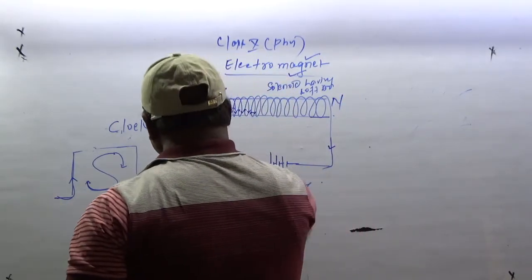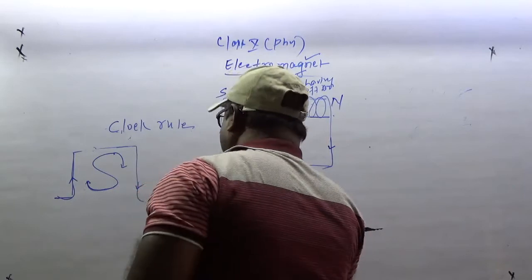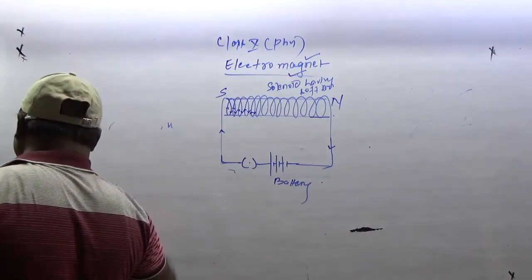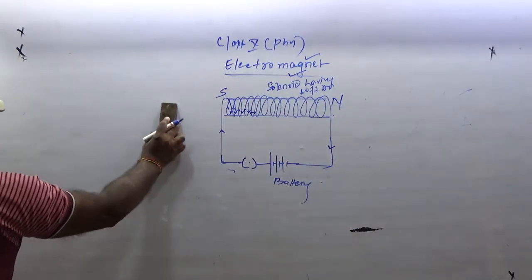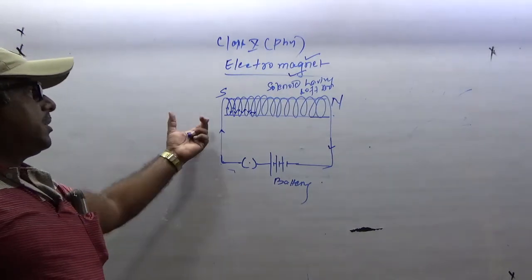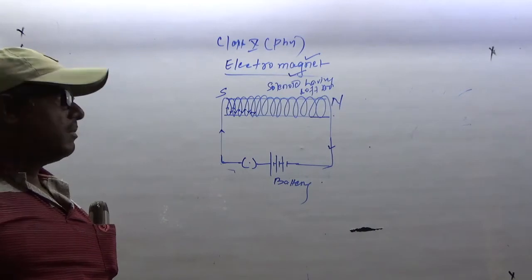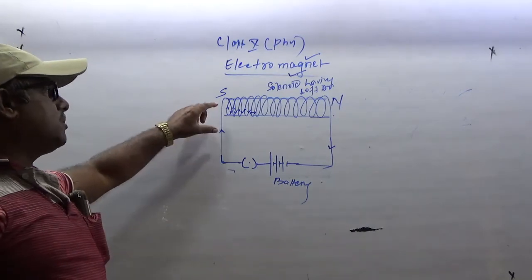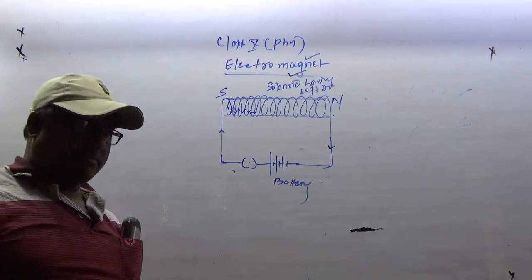Alright. So this is the way that we determine the polarity of the ends of this electromagnet.